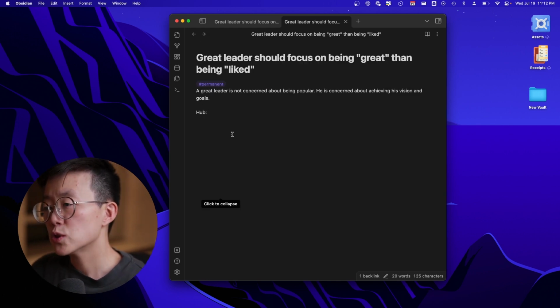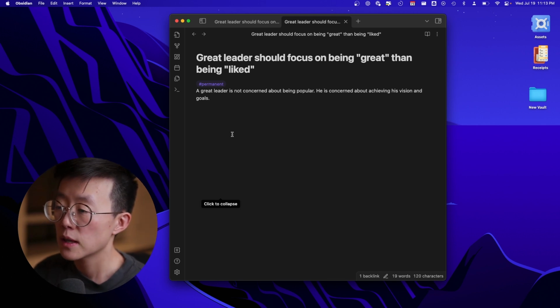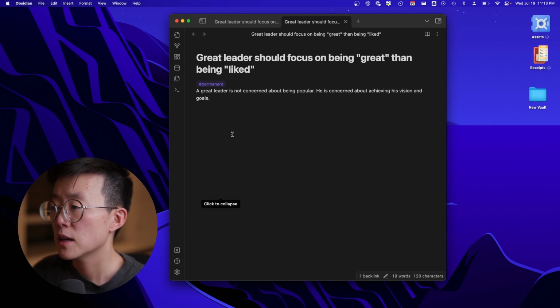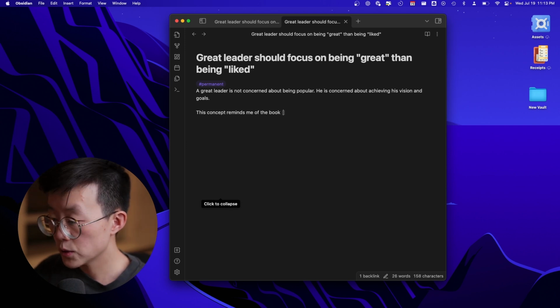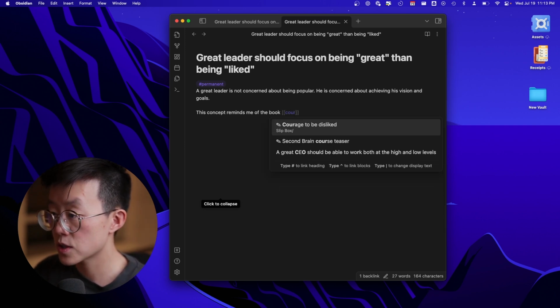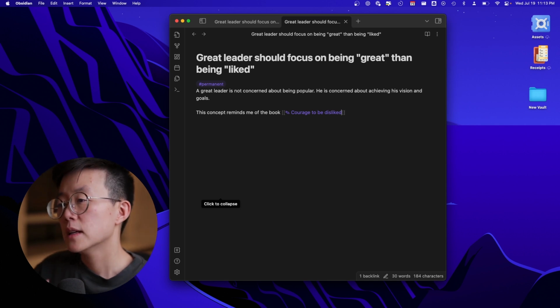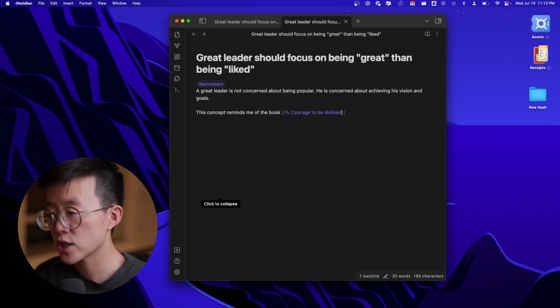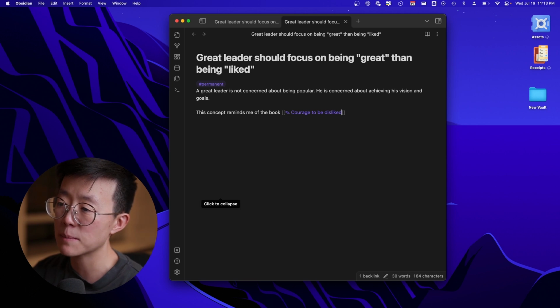In this case, I don't want to connect it to a hub note, but I want to connect it to another reference note. So this really reminds me of a book called The Courage to Be Disliked. So I will write down some note about that. So I'll do double bracket and then search for the name of the book. And then voila, we have the book. We can connect to the whole book or just a part of the book. So let's say I want to connect to the part that talks specifically about this concept.